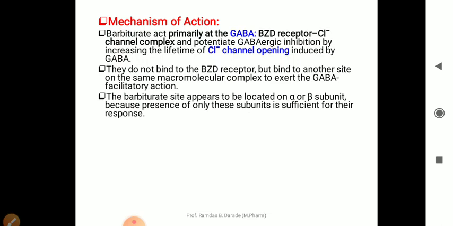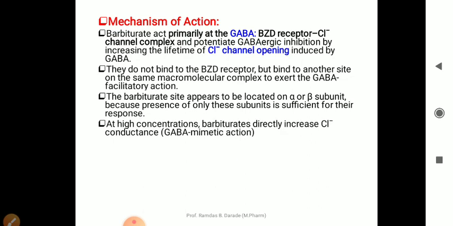The barbiturate site appears to be located on the alpha or beta subunit, which is part of the structure of the receptor, a ligand gated ion channel receptor. The presence of only these subunits is sufficient for the response. This is about the location of the barbiturates, which is on the alpha and beta subunits of that receptor.